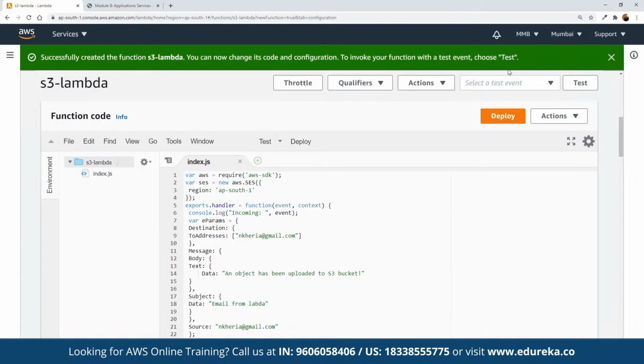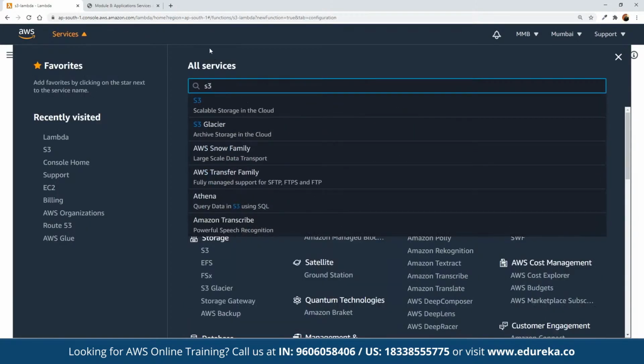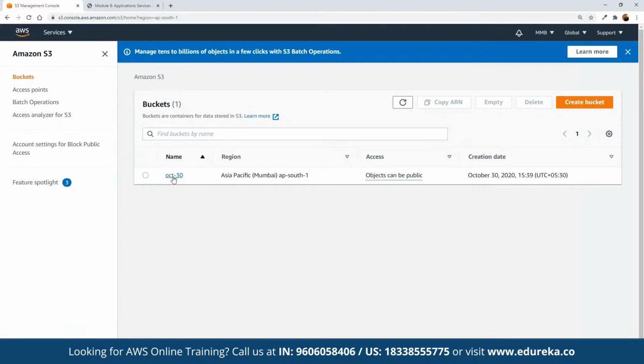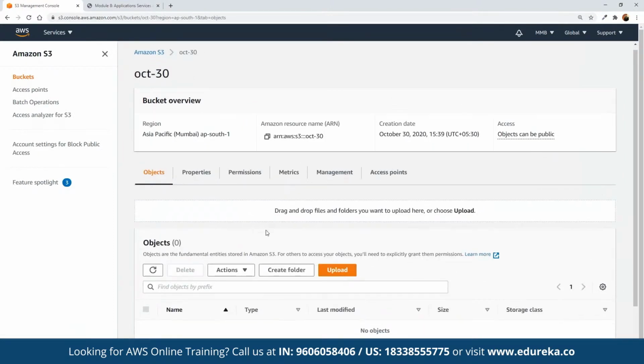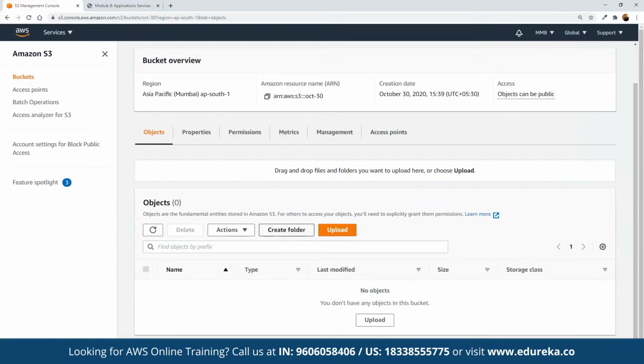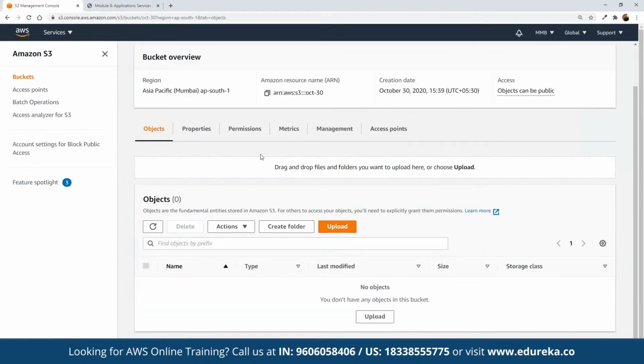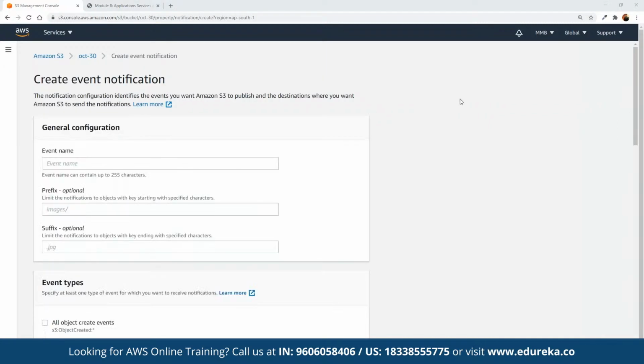So once we are done, now we are going to come back to S3. So here we can switch to the S3 service. Now we can come to the bucket, because we want that if any object is going to be added in this bucket, then we should be getting notified. So let's do one thing. Now for integrating the Lambda function with this S3 bucket, we have to go to properties. That means what kind of event notification we want to create. So sometimes it may take a second for the event notification to be configured. So here we can define the event name. Let's say we want to name the event as Lambda.